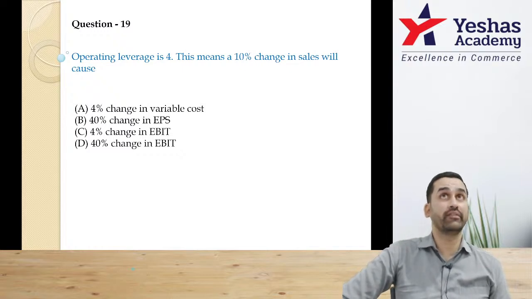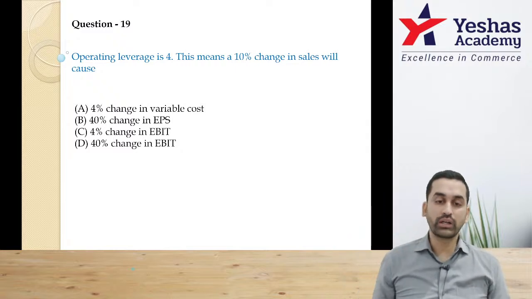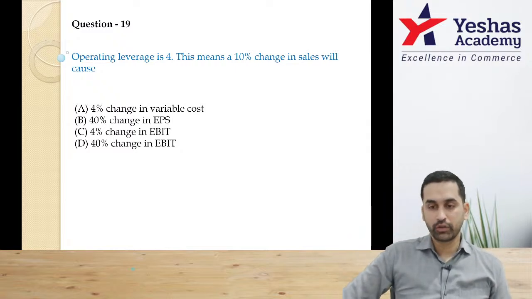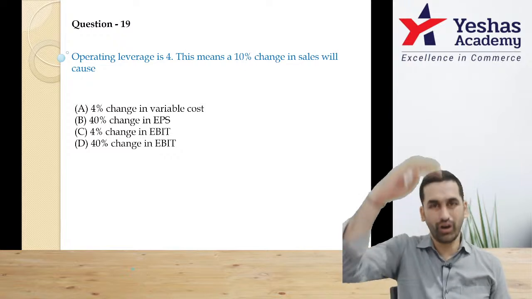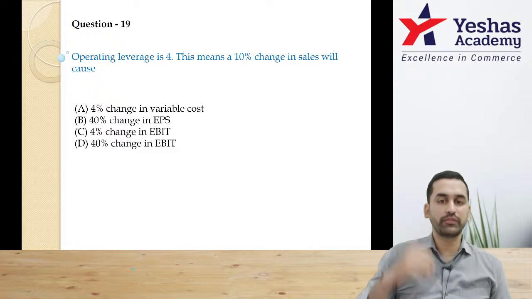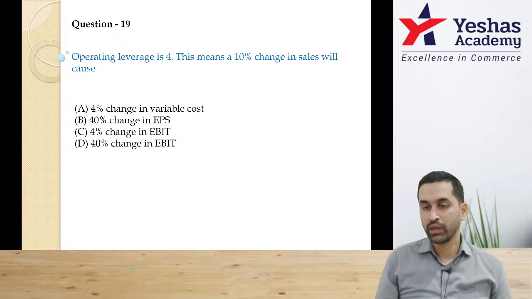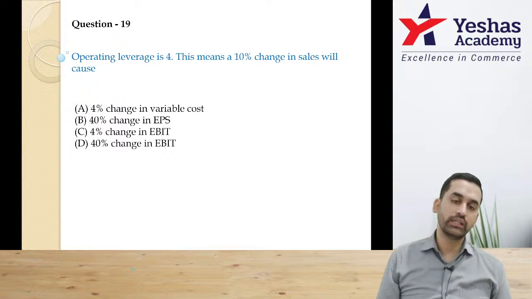Understand, this is operating leverage. That means this will connect sales to contribution to EBIT. All of this is your day-to-day business. And remember, if sales go up, contribution will go up at the same 10% because in between you have only variable cost. But what will change more than proportionately is EBIT.